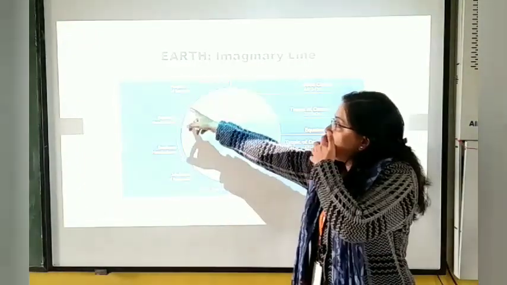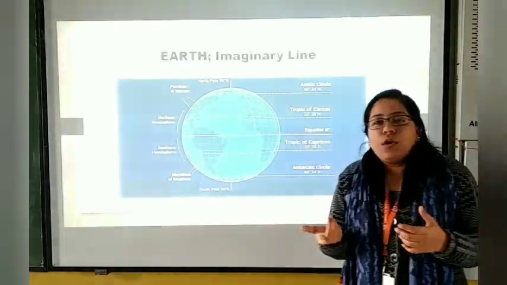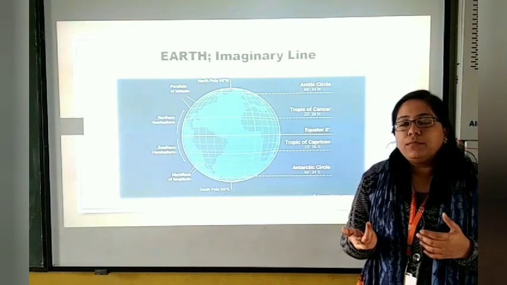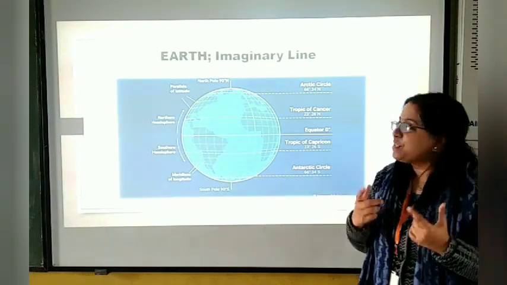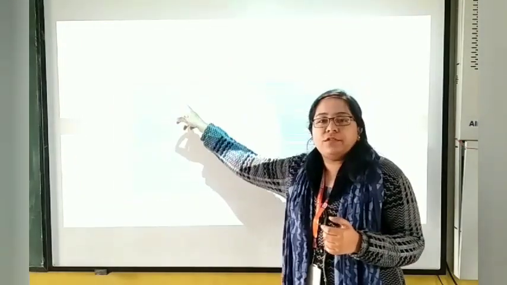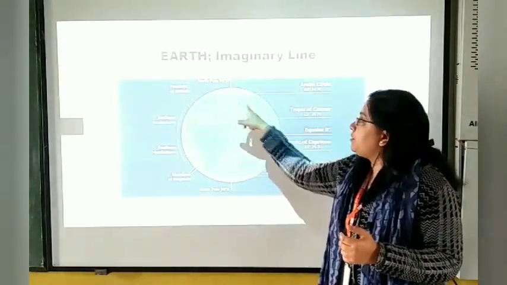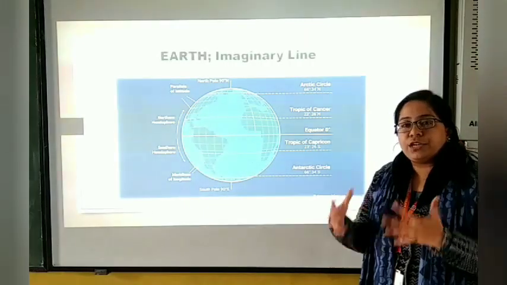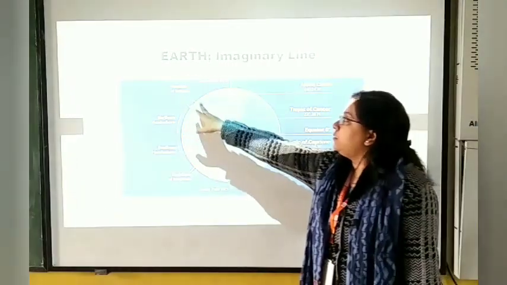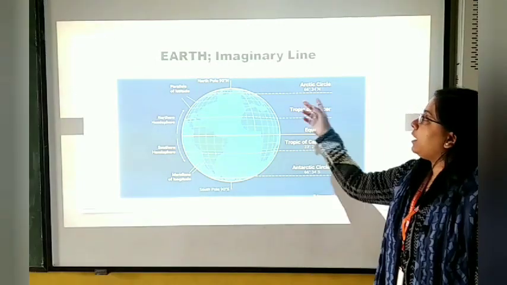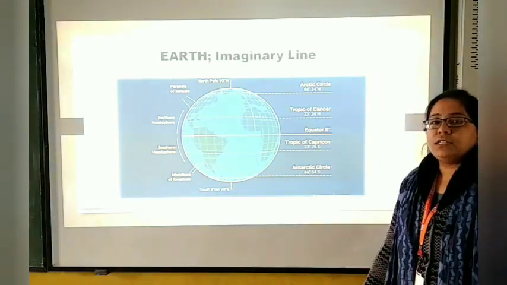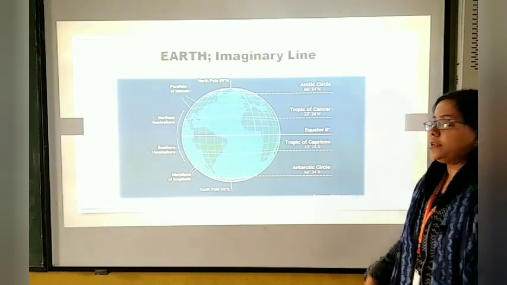And if I talk about the latitudes, now you are all very familiar with Google Maps. Can you ever imagine how we get to know locations on Google Maps? Okay, let me clear. Just because of the latitudes. The grids that the latitudes show you, whatever locations you get, are only because of the latitudes. Clear? So that's all about the Earth's imaginary lines. Now let's see what is in my next slide.